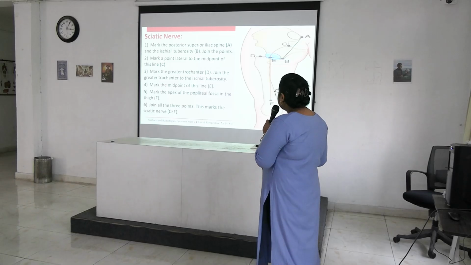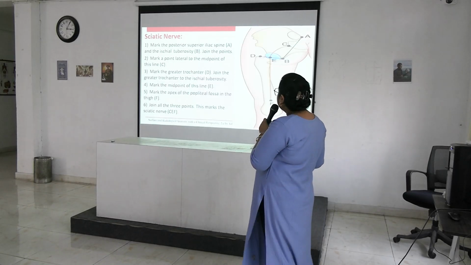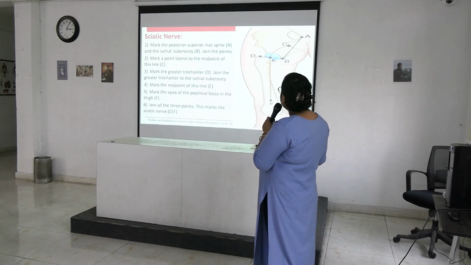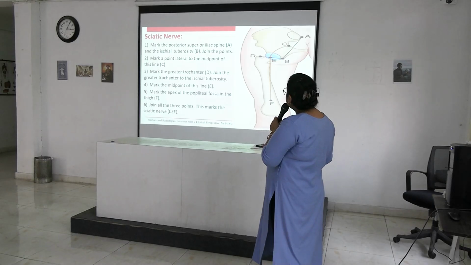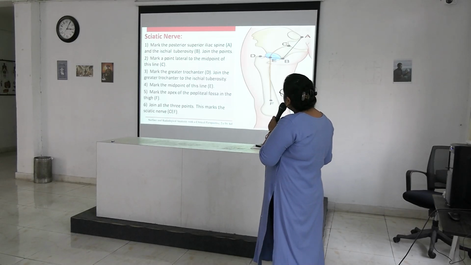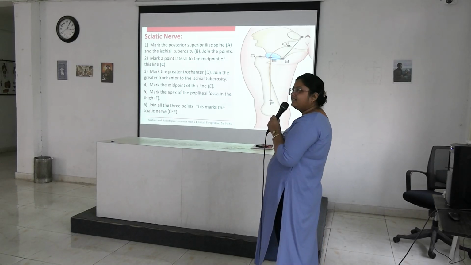Mark the apex of the popliteal fossa here in the thigh, and join all these 3 points, points C, E and F. You will join them to locate the sciatic nerve.